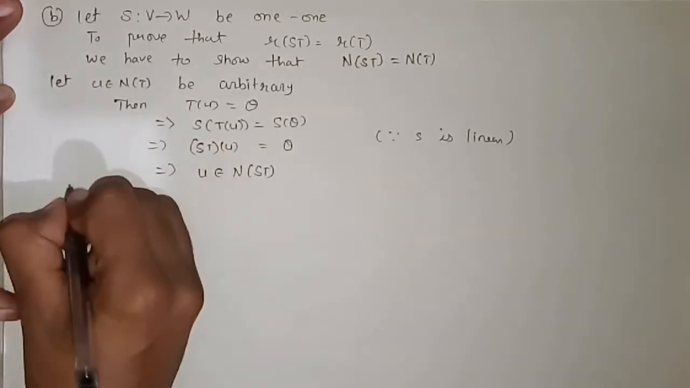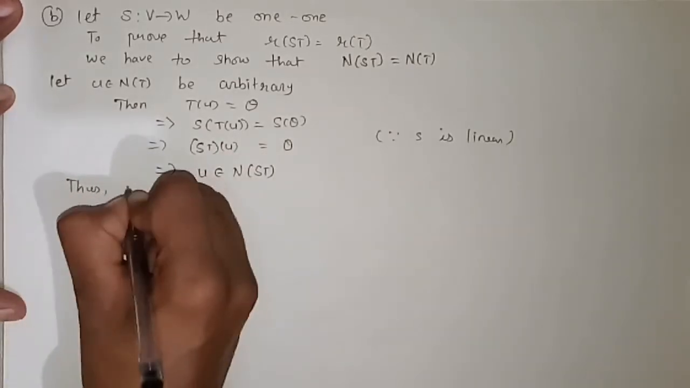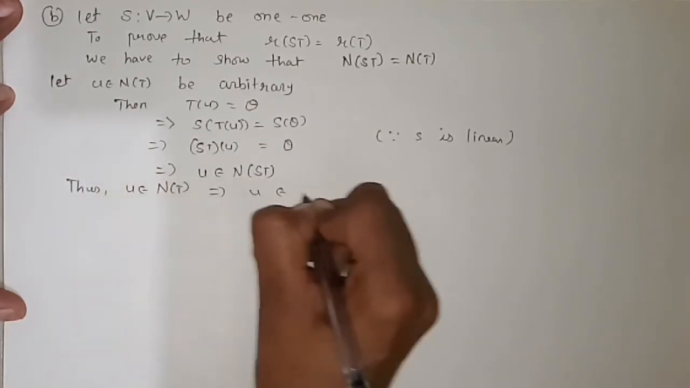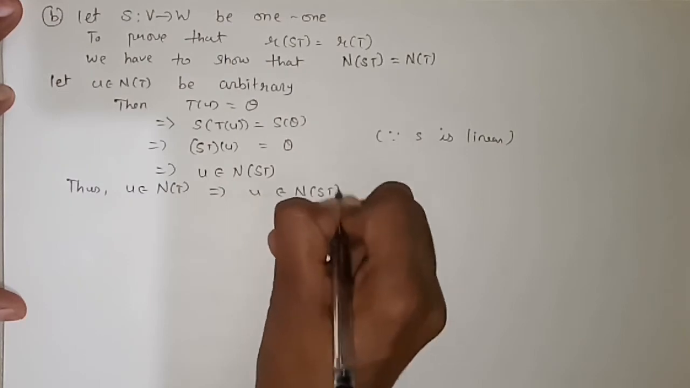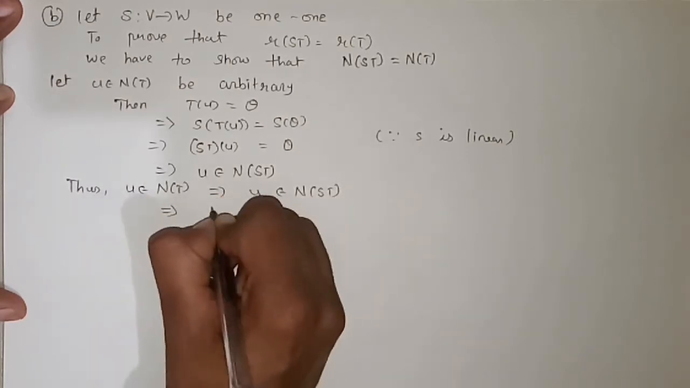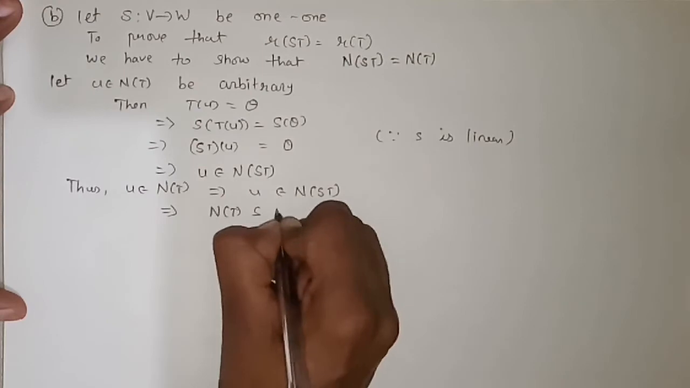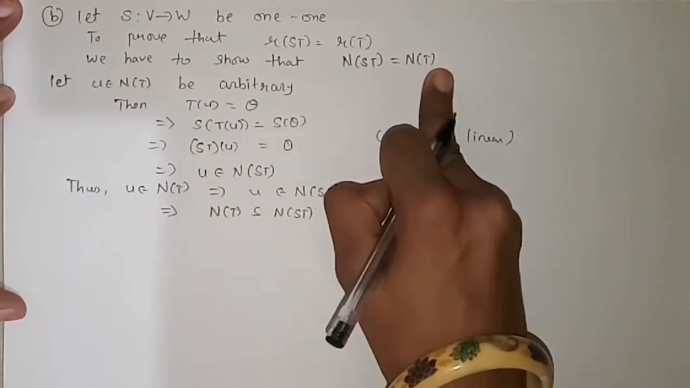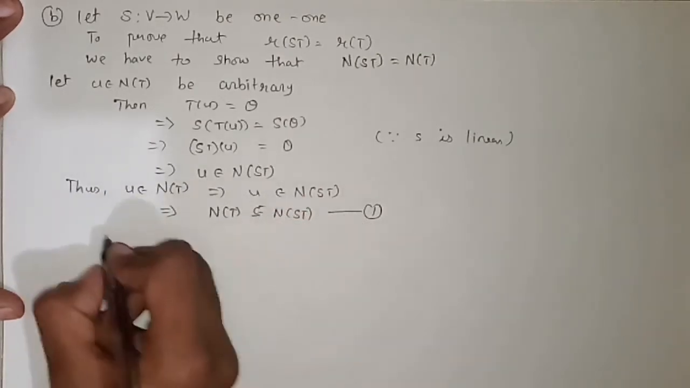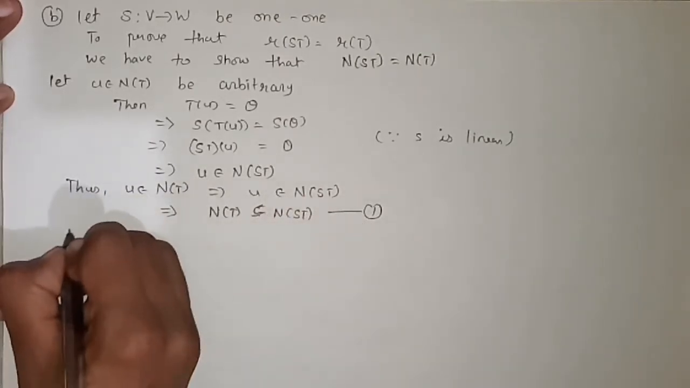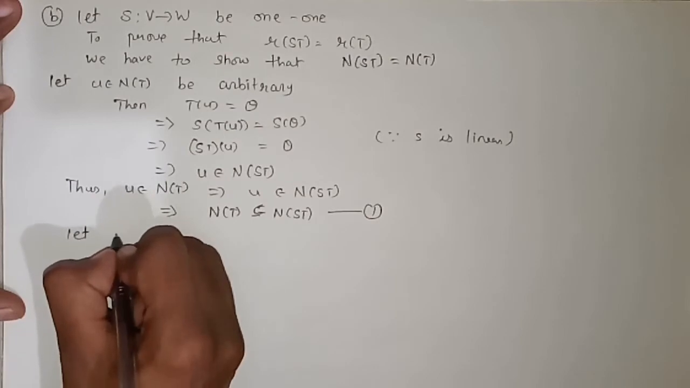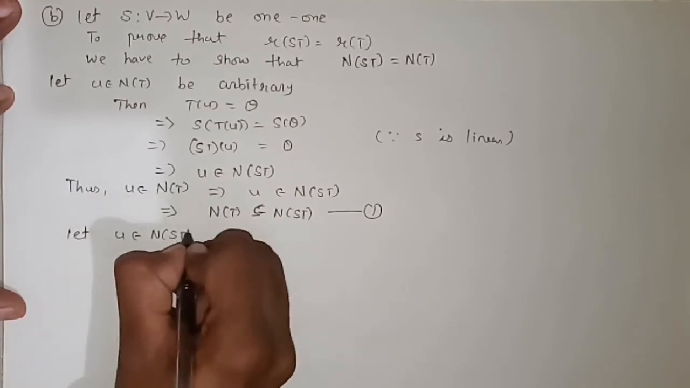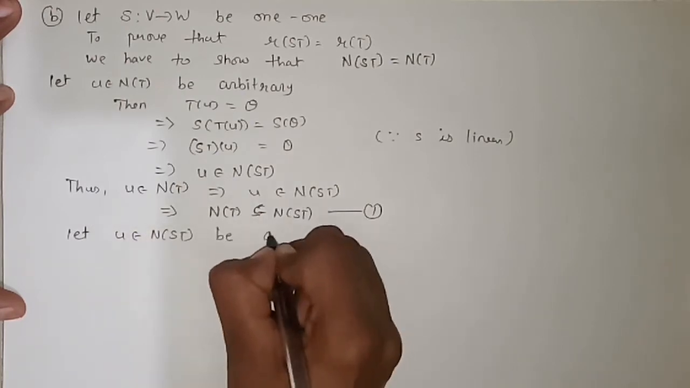So we have taken u belonging to nullity of T and we are getting this u in nullity of ST. This implies that nullity of T is a subset of nullity of ST. So we have proved the first part of showing equality. Now for the second one, this time we will consider u in nullity of ST be arbitrary.